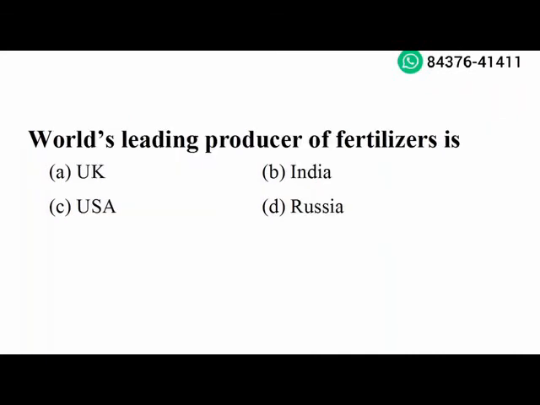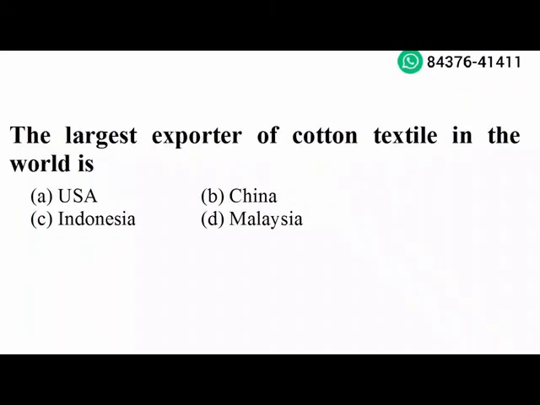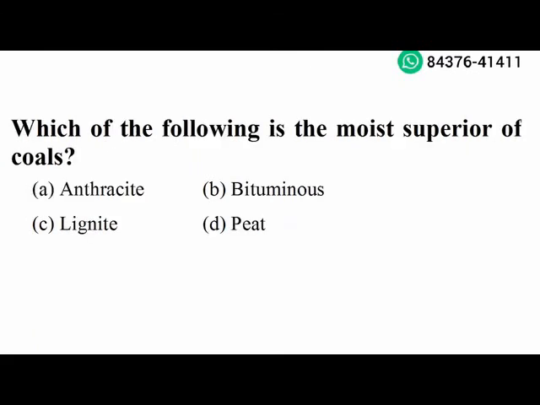Next question. World's leading producer of fertilizer is USA. Option C is the right answer. Next question. The largest exporter of cotton textile in the world is USA. Option A is the right answer. Next question. Which of the following is the most superior of the coals?